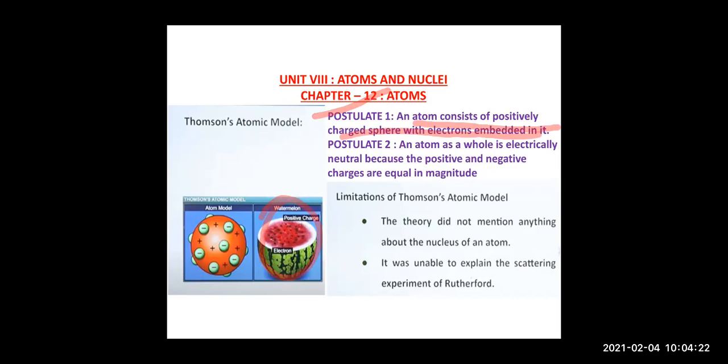So here he said the same thing, that the electrons are embedded in the positively charged atom, right? So the atom consists of positively charged spheres with electrons embedded in it.